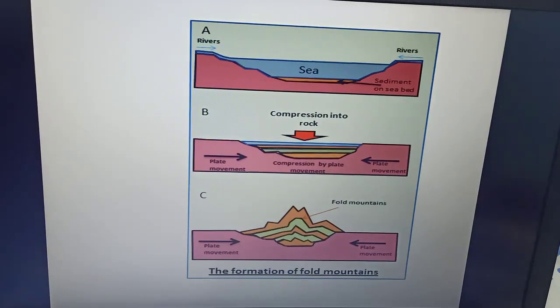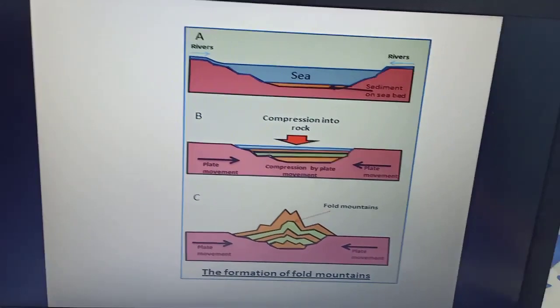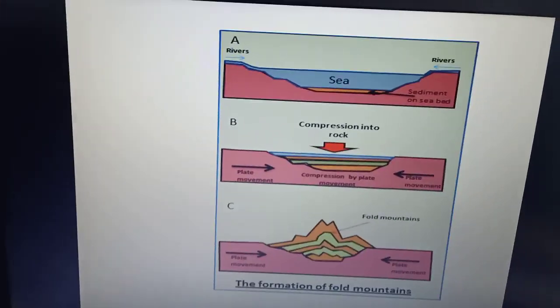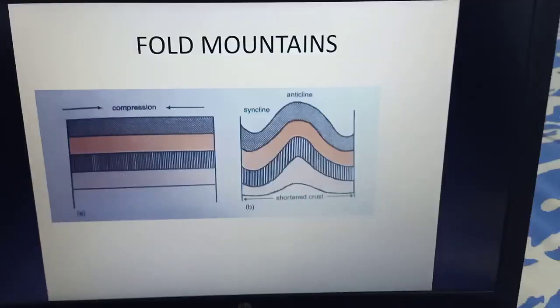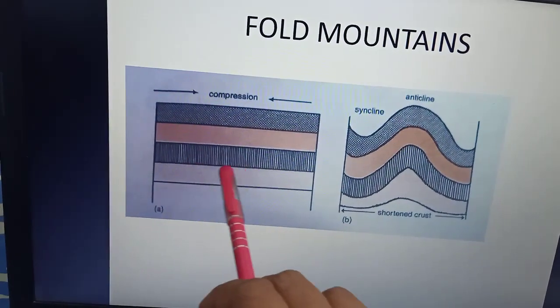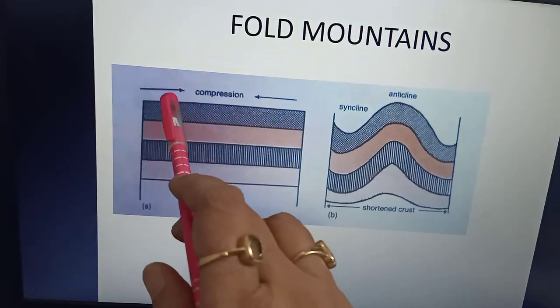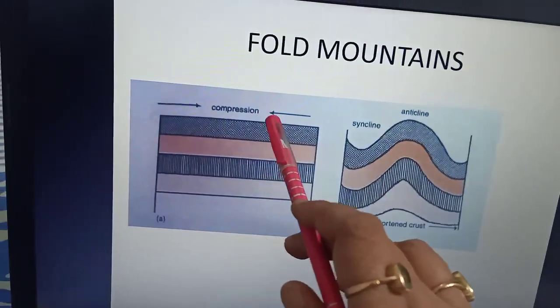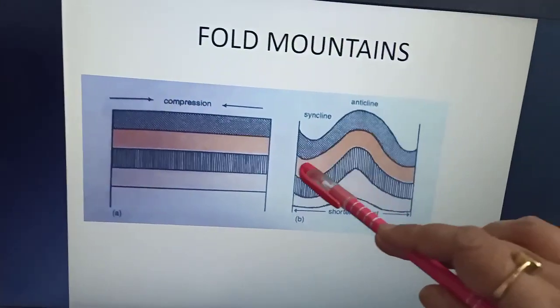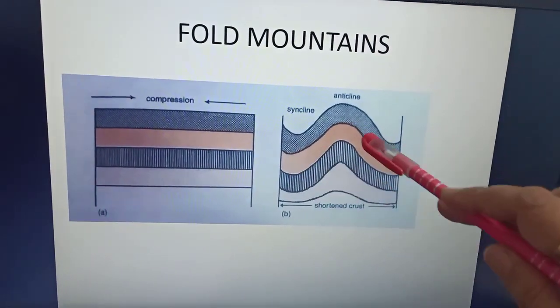So now we are going to study about the characteristics of the fold mountains. So children, here again if you see, originally the rocks, they were laid out like this, but when they were subjected to compressive forces, meaning the two forces acting towards a common center, then the rocks, they got folded.